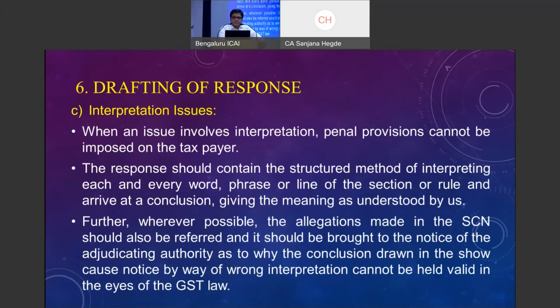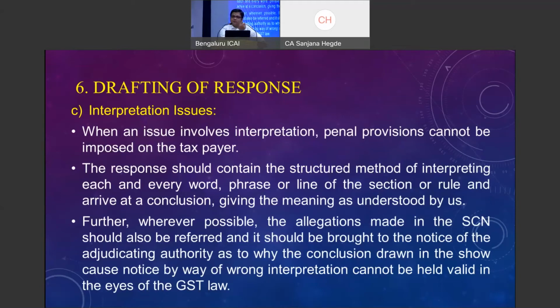The response should follow a structured method of interpreting, step by step, each and every word, phrase, and line of the section or rule, and then arrive at a conclusion. In the classification, you would have seen what is a chapter, what is a tariff, what is the entry, what is a sub-entry, and how we are getting classified under that.